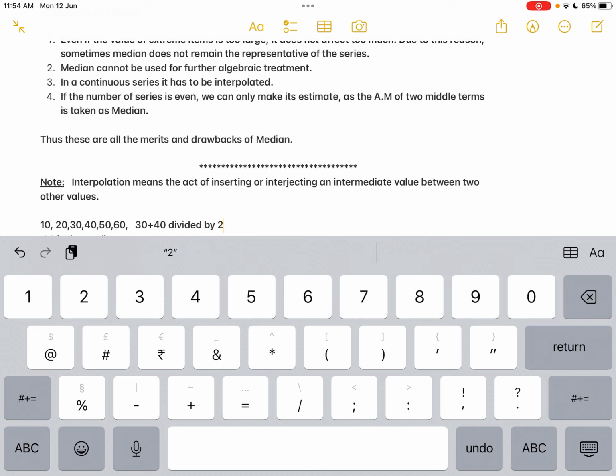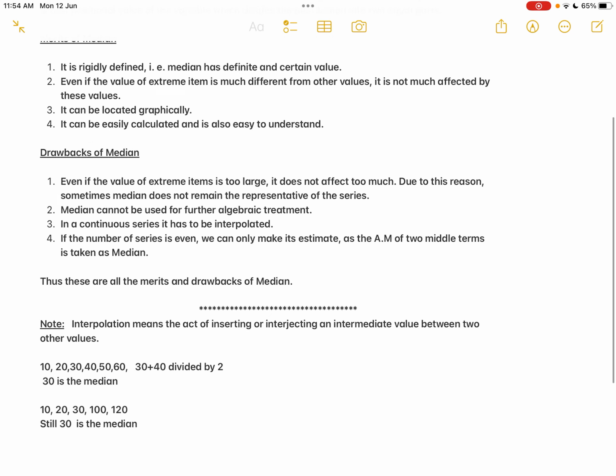So this is how we calculate if the given series is in even numbers. Again, in order to calculate the median, we have to take the help of the arithmetic mean, and then calculate the median.